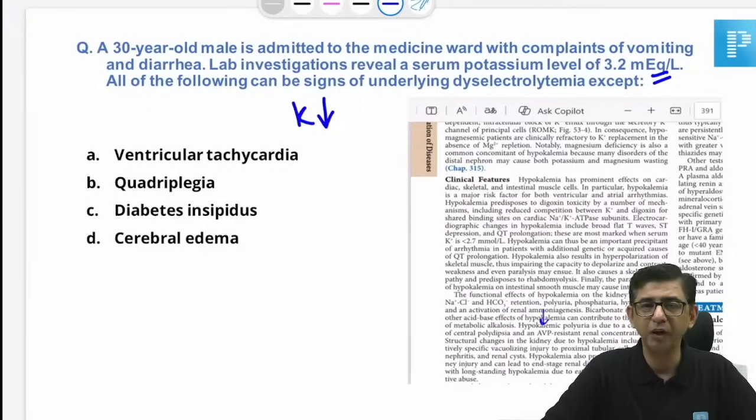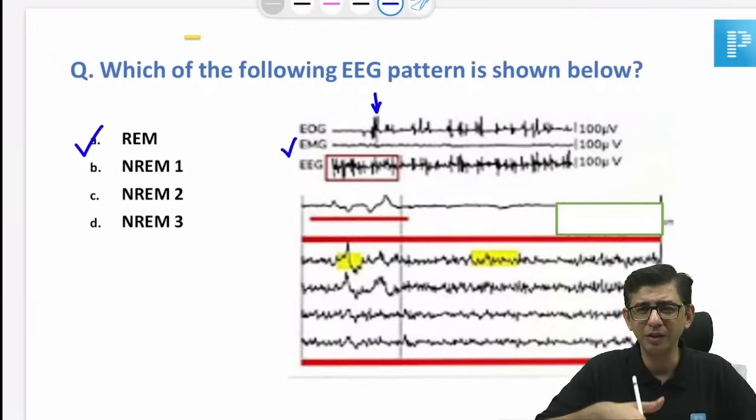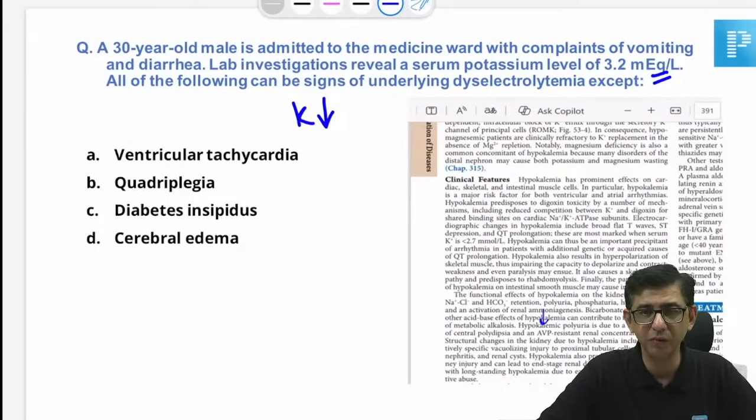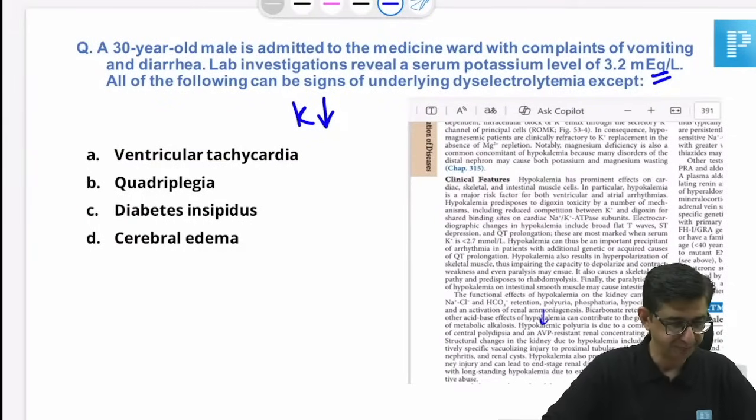Neil, for differentiation, you need to check out the EEG report along with the electromyography report, as I always say. The electromyography, from the feedback I got, was almost a baseline. This is the standard image which is present in rapid revision also. Most guys I talked to emphasized that the image was the same one, which is for REM. So Neil, that's my hint: try to focus on the EMG concomitantly.